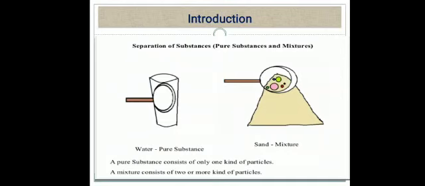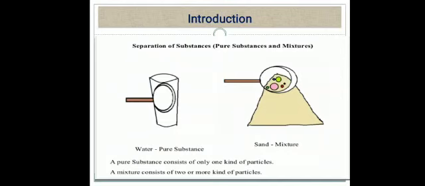Wheat obtained from fields is a mixture of wheat grains and husk. And petroleum, that is crude oil, is a mixture of various carbon compounds which make up the fractions of petrol, kerosene and diesel. So by this, we conclude that a mixture can be a solid, liquid or gas. For example, soil is a solid mixture, milk is a liquid mixture, whereas air is a gaseous mixture.